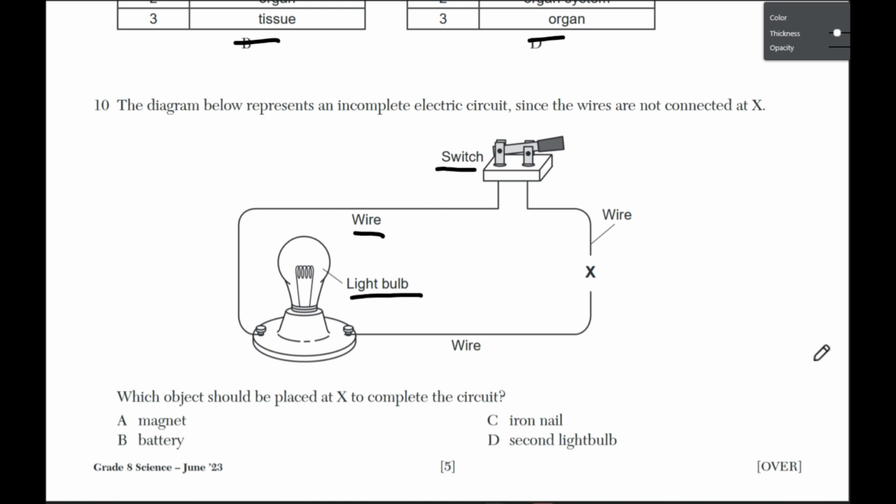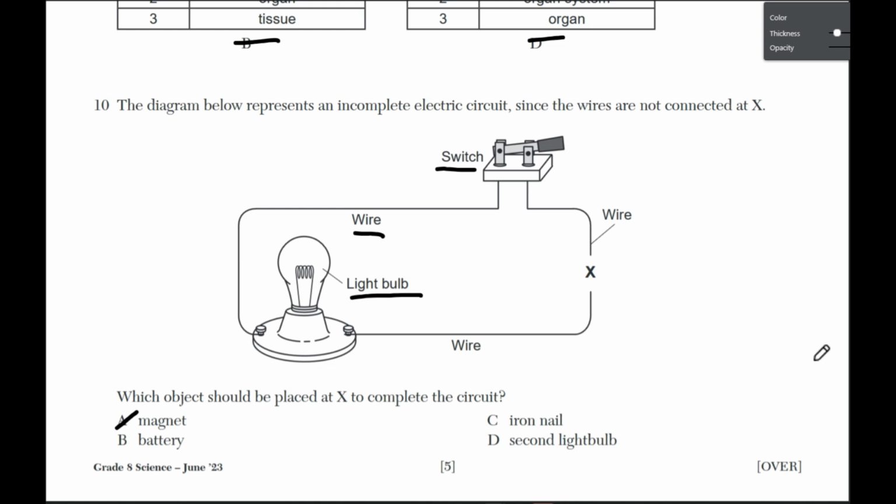Now, if I'm going down my list here, a magnet, what will a magnet add to this system? Well, it might be attracted to the metal in our switch or the metal of the nails holding the light bulb. Is it going to help complete our circuit though? No. So a magnet's not going to do much for us here. B, a battery. Well, batteries do provide chemical energy to then be used to make light energy in the light bulb. So that definitely is a possibility for us.